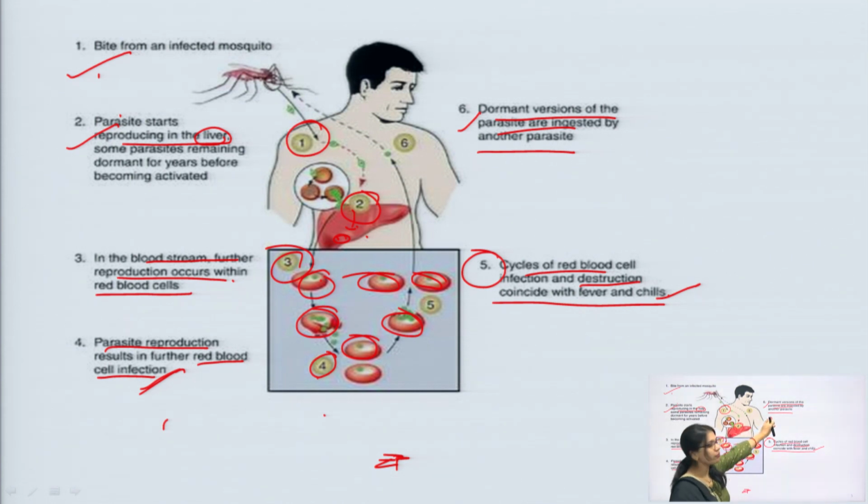Some of the dormant version of the parasites are ingested by another mosquito, meaning if another mosquito bites the same person, it will take up that dormant version of the parasite. So, this is the whole life cycle of malaria.